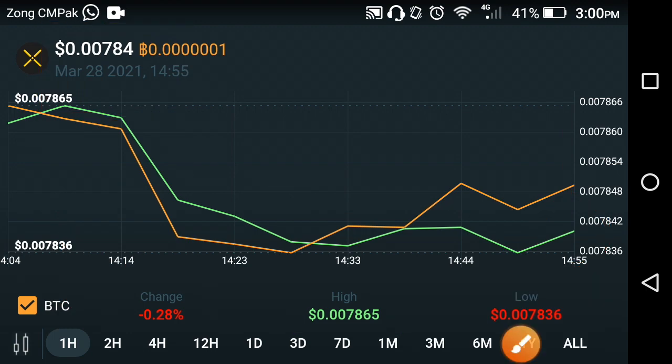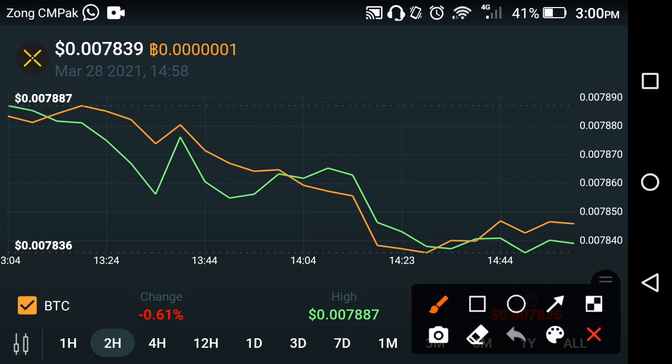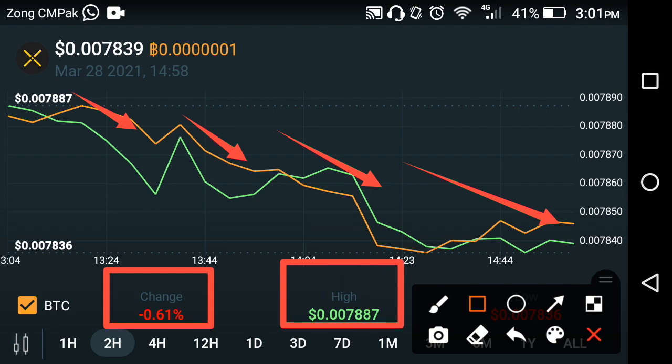Let's see what changes occurred in the previous last 2 hours. What are the price changes in the previous last 2 hours? Oh my god, as you can see now on the graph of Pundi X, it's continuously falling fast. As you can see here, it's a bad time for all Pundi holders. The change is also negative 0.61% in Pundi X in the previous 2 hours, and the high price of Pundi X in this time is $0.007887 in the previous last 2 hours.